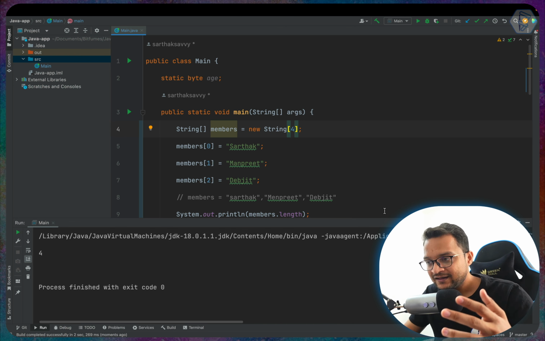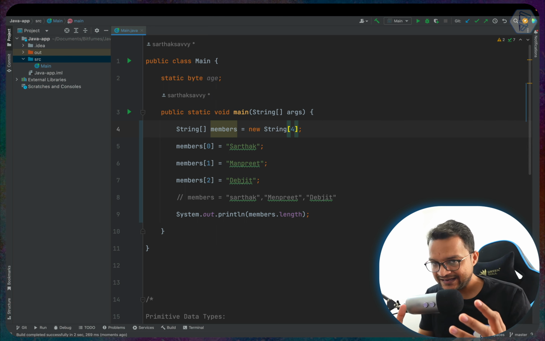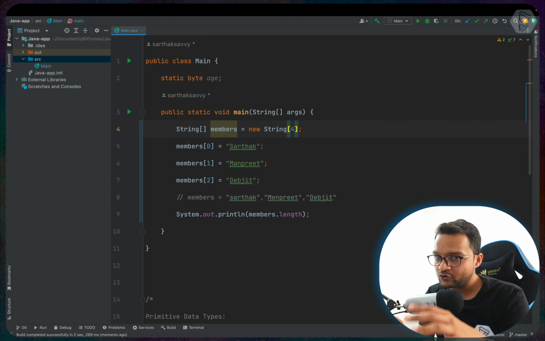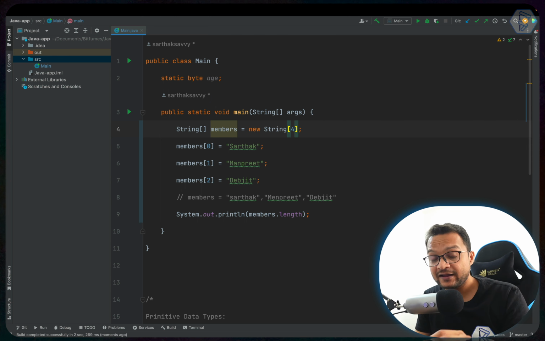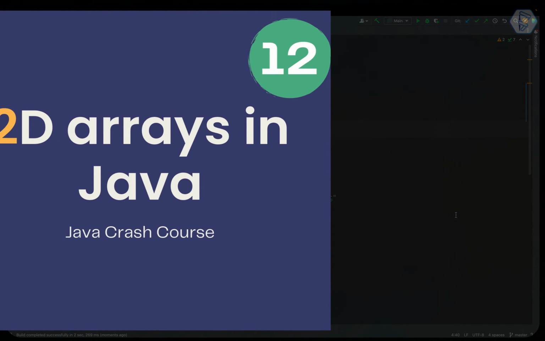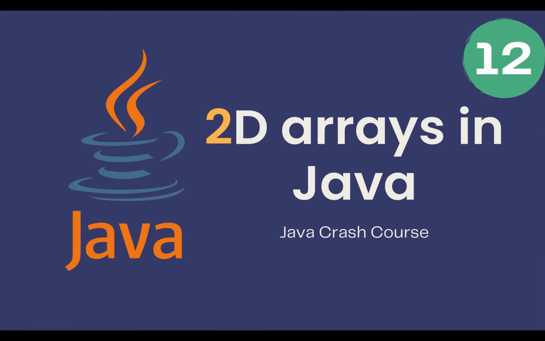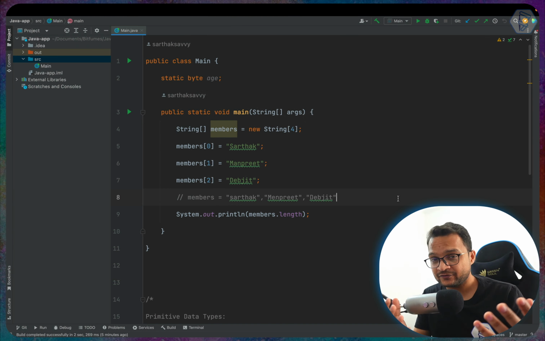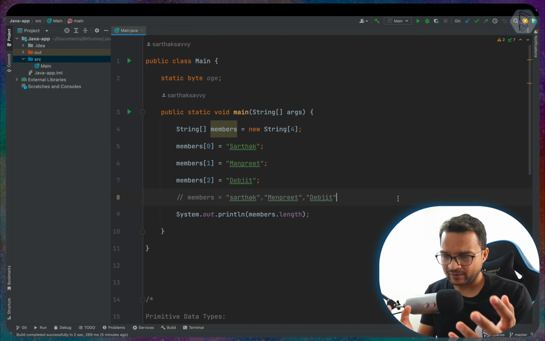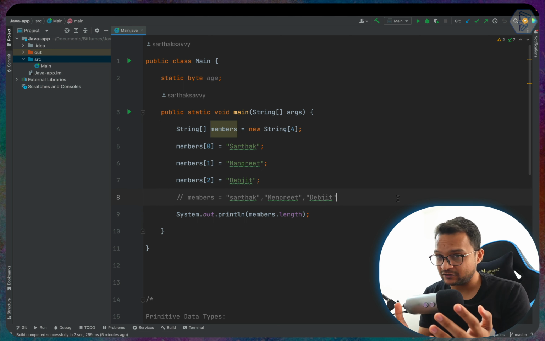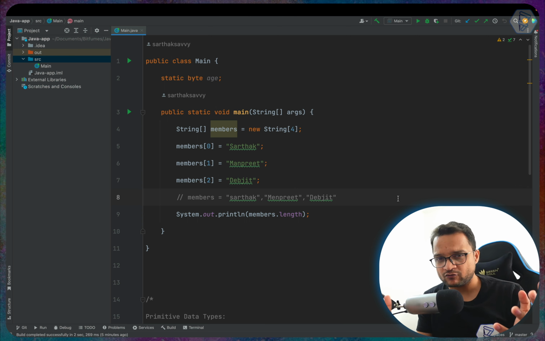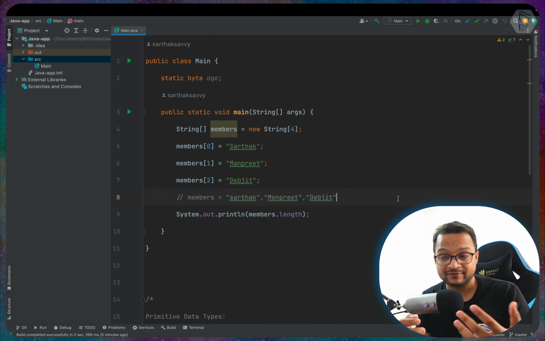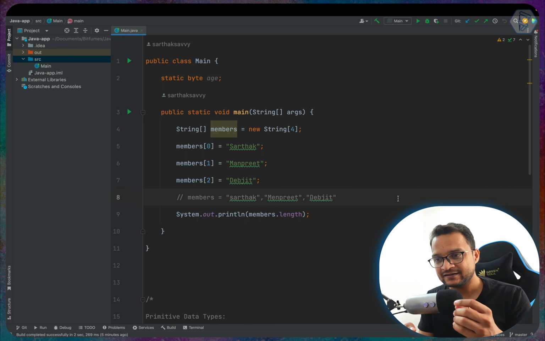So this is how you can create, initialize, and declare an array in Java. The array is really a blessing in any programming language, and in Java it's not an exceptional case. An array is very useful when you want to pack more information, similar kind of information, under one array name instead of having a lot of variable names.